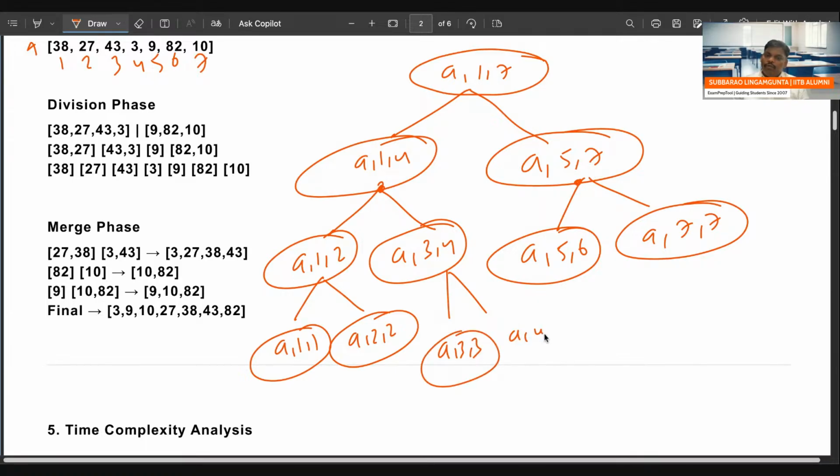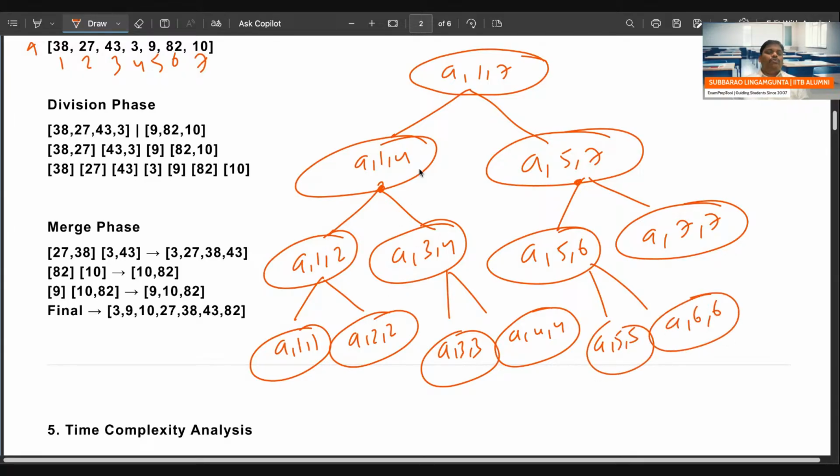A4 comma 4. A5 comma 5. A6 comma 6. Right, like that. So divide, divide, divide, divide. So divide is one. Remember, this is called divide. Recursion, everywhere divide. This is called divide. So divide is there.